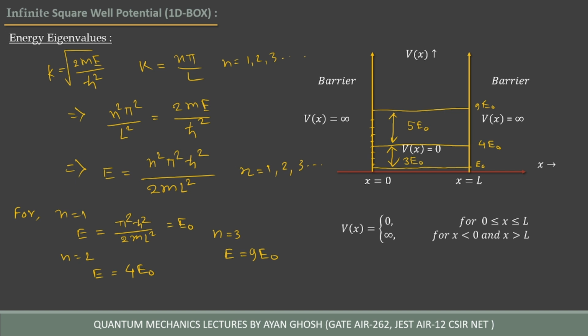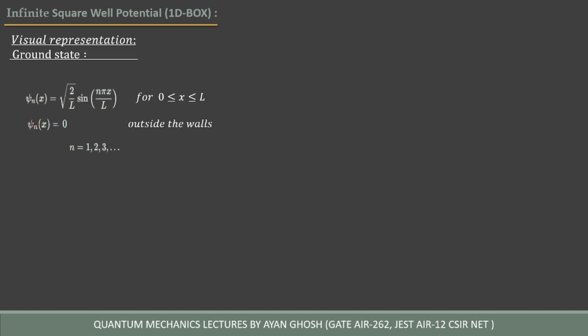Okay. Now let's go to the visual representations of the wave functions. So for the ground state, n is equal to 1. This is the wave function. So n is equal to 1 is the ground state wave function, and the ground state wave function can be written as psi 1 of x, which is equal to root over of 2 by L, sine πx by L. And outside the box, the wave function is always 0. So in between 0 to L.